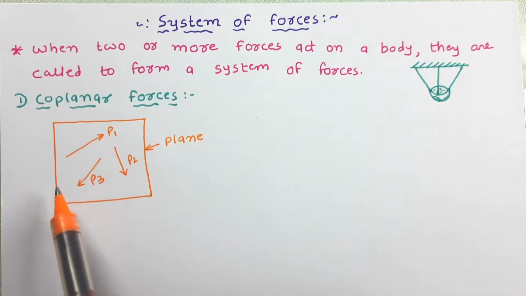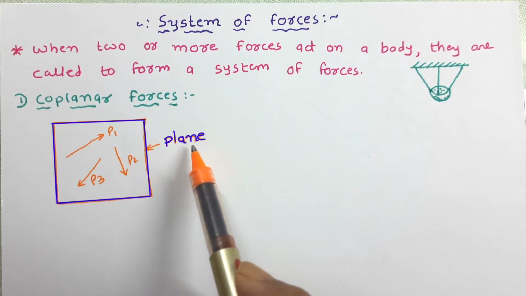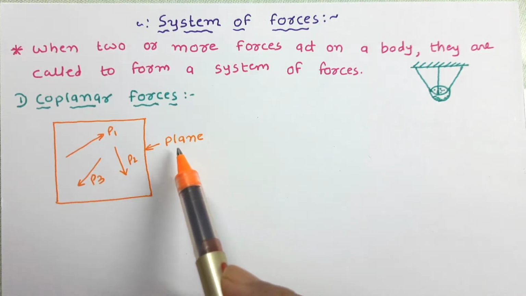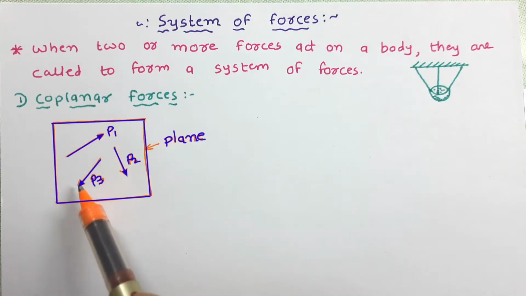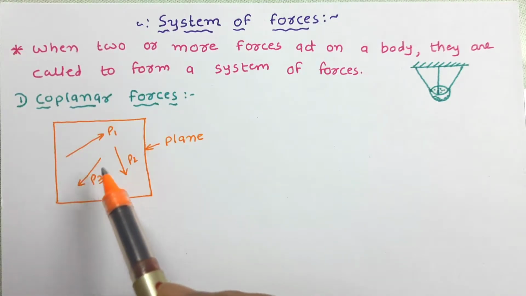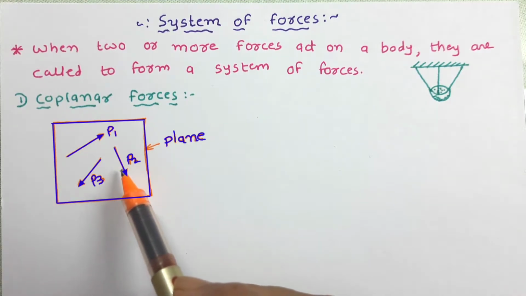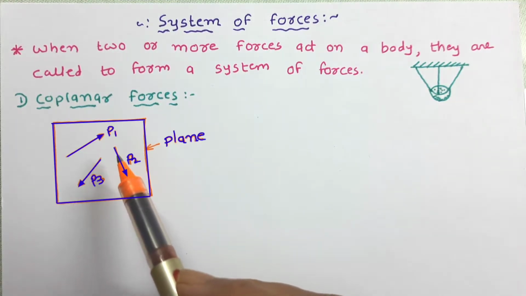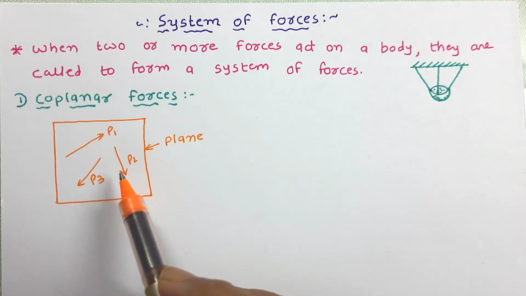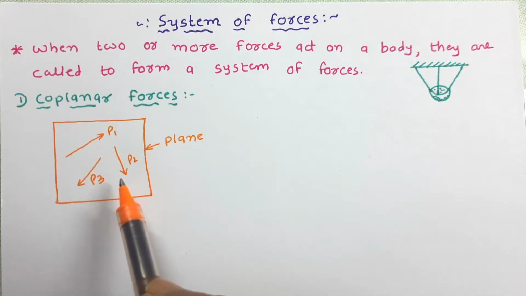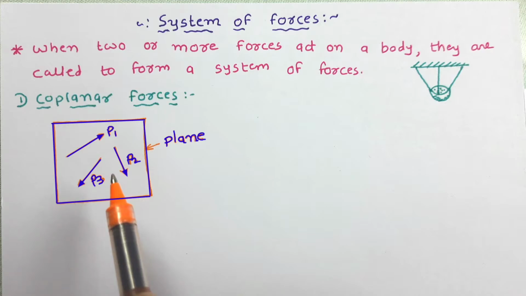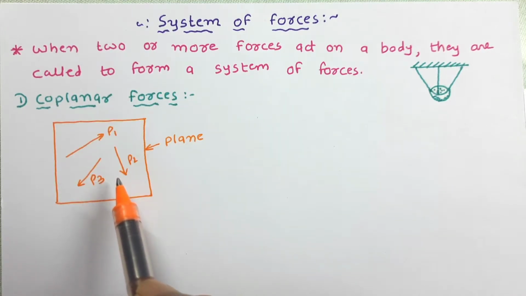So in this figure we can see one plane is there, and in this plane three different forces P1, P2 and P3 are acting. These three forces P1, P2 and P3 are lying in this plane only. So such forces which are lying on a single plane are called coplanar forces.